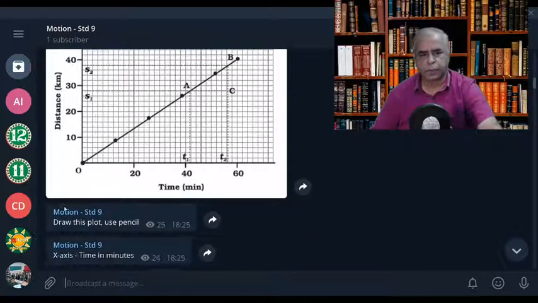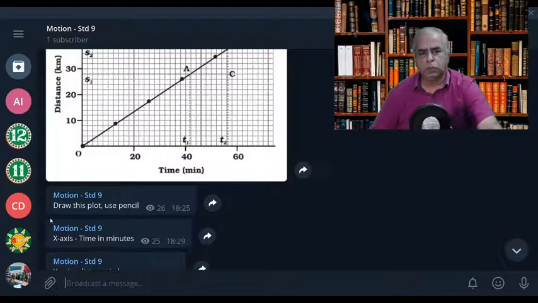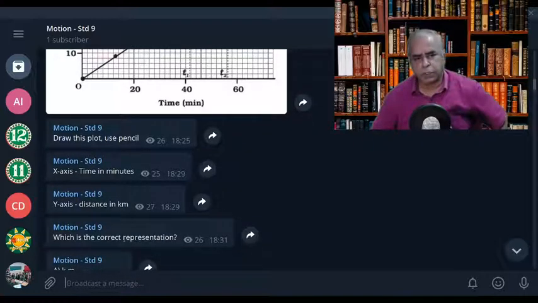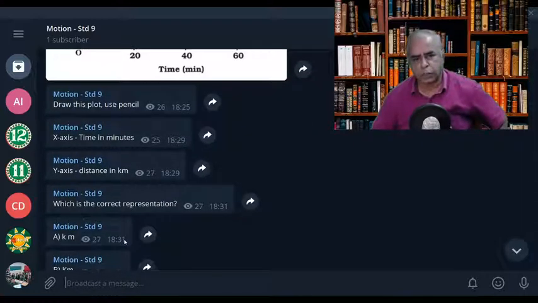Okay. Right. Now, you can draw this diagram later after watching the video. Okay. So use a pencil, right? And you can use a graph paper. Okay, you can make use of the graph and draw all these things. Now x-axis you have to put time in minutes, y-axis distance in kilometer.